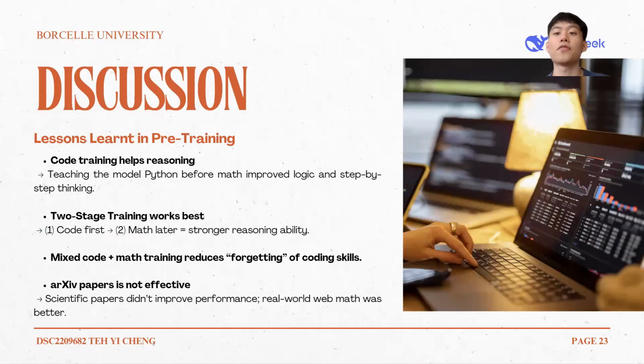Hi, I'm Tei Cheng. So first, I'll discuss the lessons learned from the pre-training stage of DeepSeek Math. The team discovered that code training significantly improves reasoning, and by teaching the model Python before math, it developed better logical and step-by-step thinking. Next, a two-stage training approach where code comes first and math comes second produced the strongest reasoning ability. And they also found that mixing code and math data helps prevent the model from forgetting its coding skills. However, training on scientific papers didn't really help much, and instead, real-world math data on the web turned out to be much more effective.